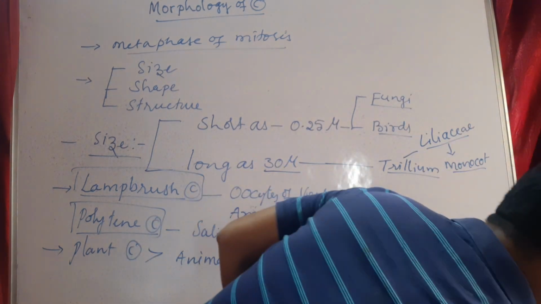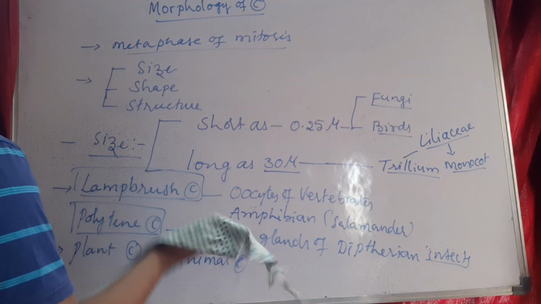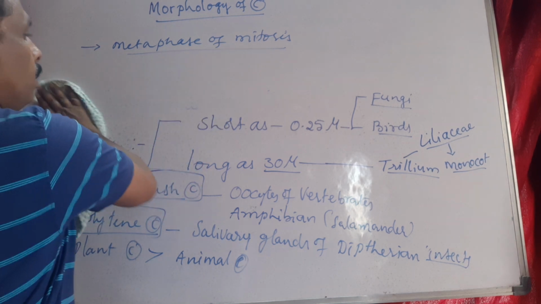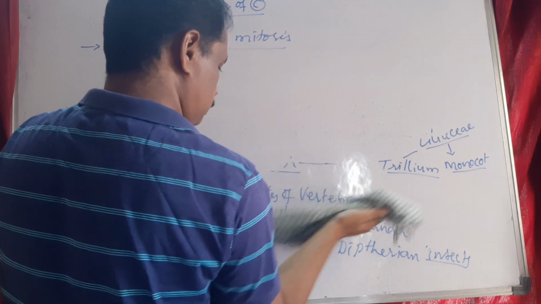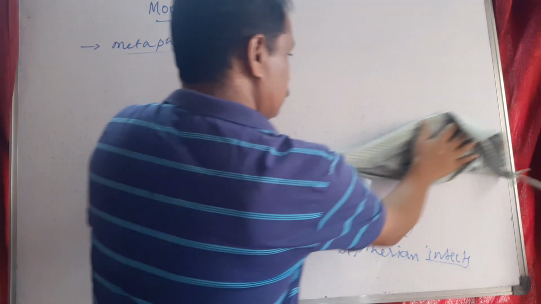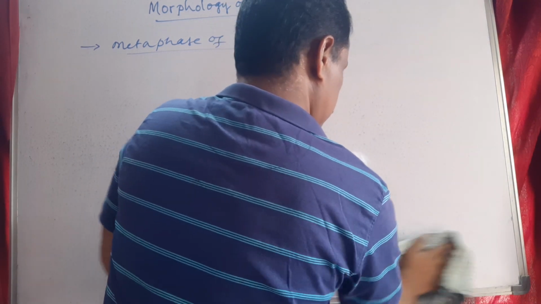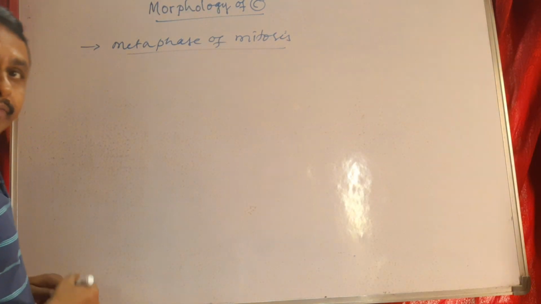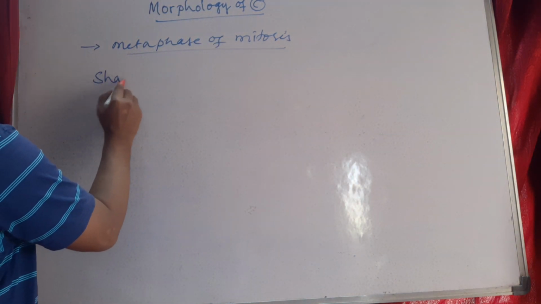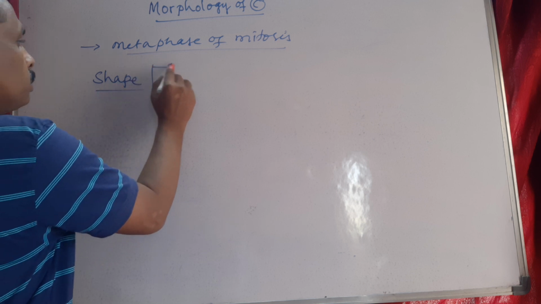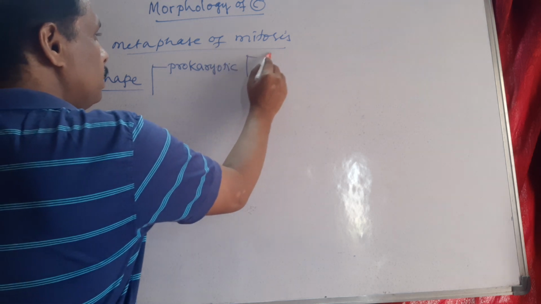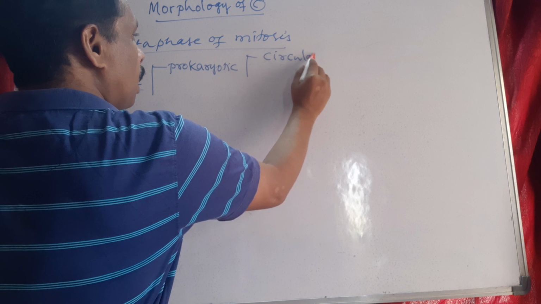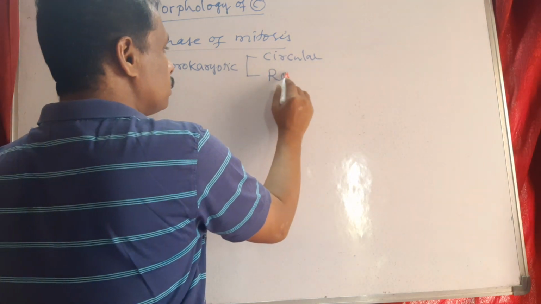And next, shape of chromosomes. The shape of a prokaryotic chromosome is either circular or round.